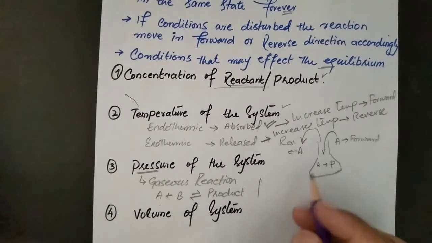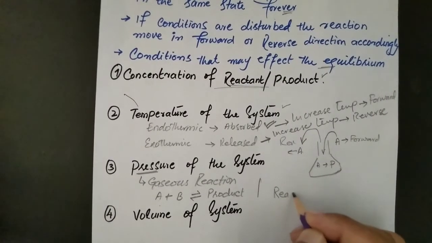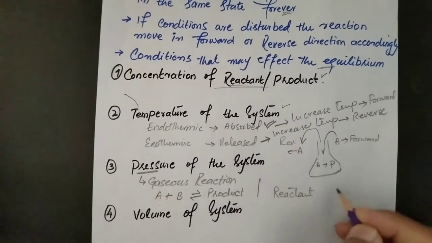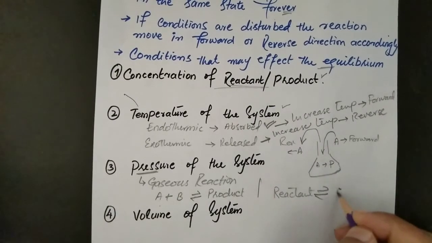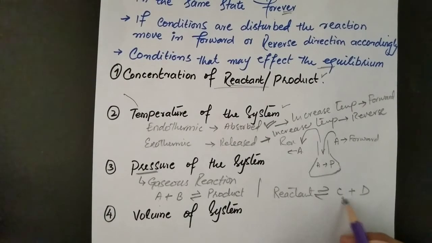And there is another case, for example, a reactant that decomposes into C and D, and both are gases.